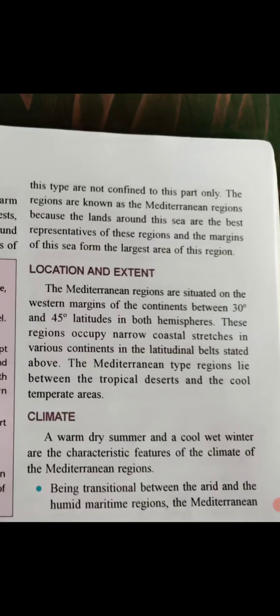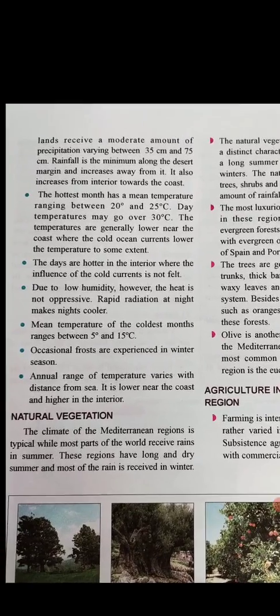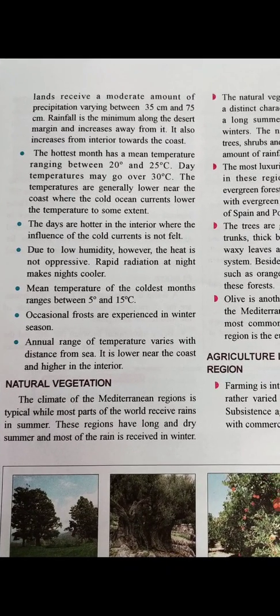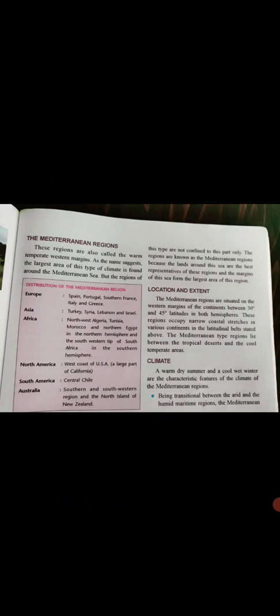Now about climate: a warm dry summer and a cool wet winter are the characteristic features of the climate of this region. It means both kinds of climates can be seen. Next, being transitional between the arid and the humid maritime region, the Mediterranean land receives a moderate amount of precipitation varying between 35 and 75 centimeters. See, it is a transitional zone between the arid and the humid maritime region.